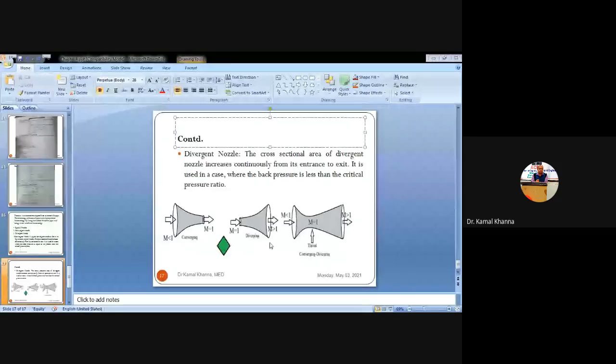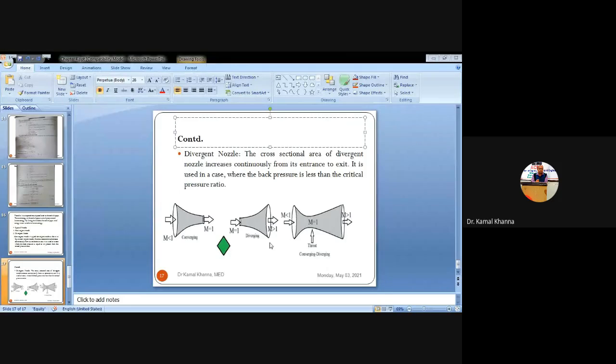Whereas in the case of the diverging nozzle, you can see from the entry to exit, the diameter is increasing. The diameter is increasing, the pressure is increasing, but it will result in a decrease in the velocity of the fluid. If it results in a decrease in the velocity of the fluid, then it means there is an increase in the pressure. But the rate of flow, that is the discharge, remains the same from entry to exit. So discharge will be the same.